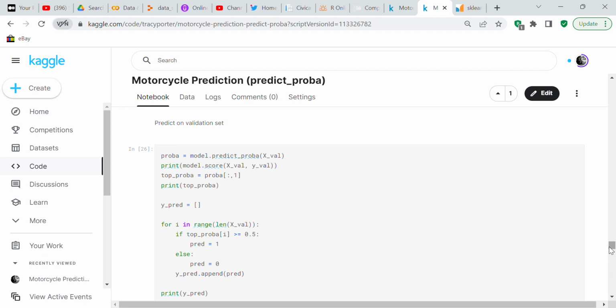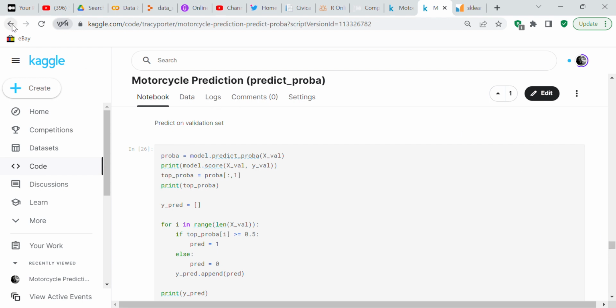So rather than having the top proba be 0.5, you might have it be 0.95. Anything above 0.95, they have cancer, but anything below 0.95, they don't. That's when you would use predict proba. I just used cancer as an example, but I'm sure there are lots more examples, although I can't think of any right off the top of my head.